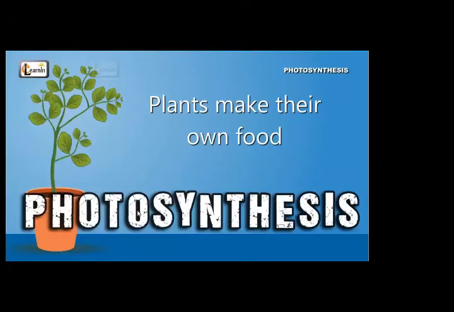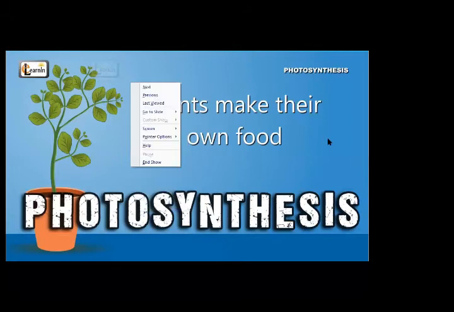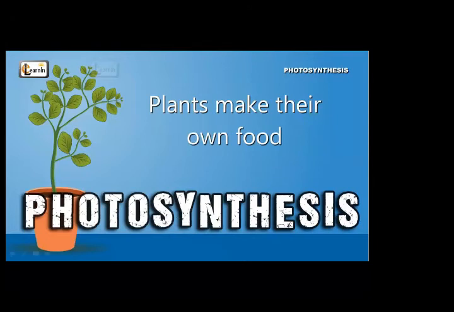You can note down the definition of producers. When plants start to prepare their own food in the presence of sunlight, this process is called photosynthesis. Photo means light, synthesis means preparation. So this is about producers. Next,